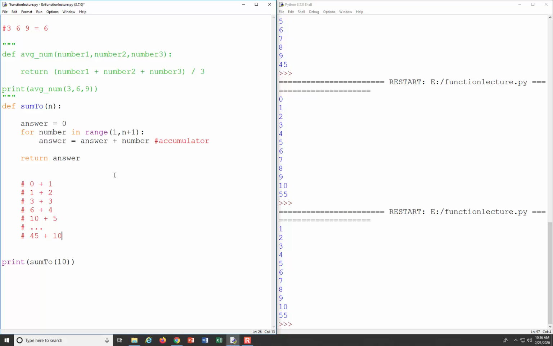Okay, so that's illustrating step by step what's going on with that accumulator. We save our value, or we take the current value of it, we add on a number, and we save it to that same variable, and then we do the same thing. We keep building on and building on and building on, and progressively saving our value, adding on to it. Does that make sense?